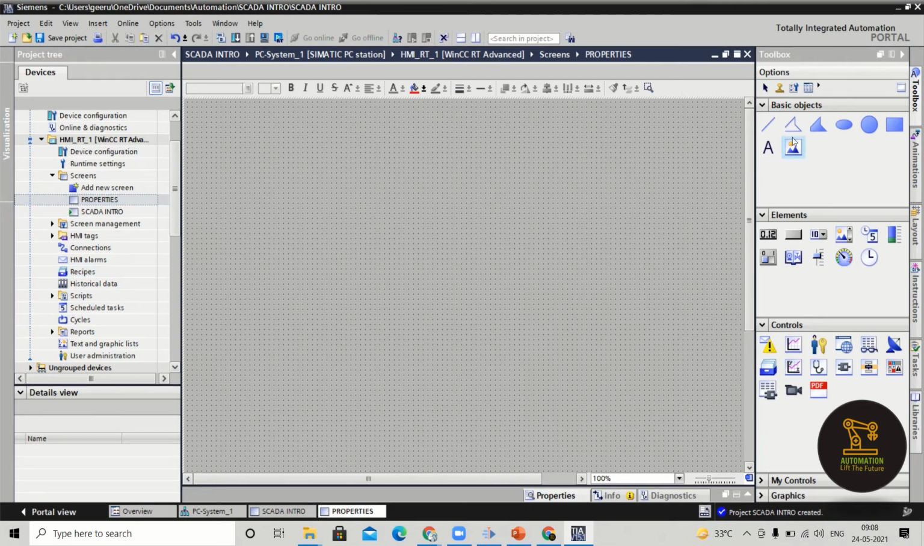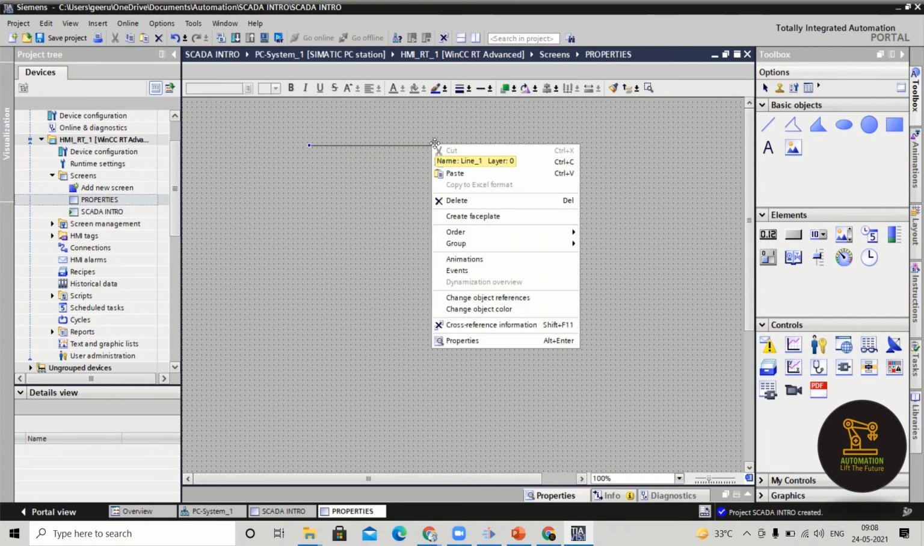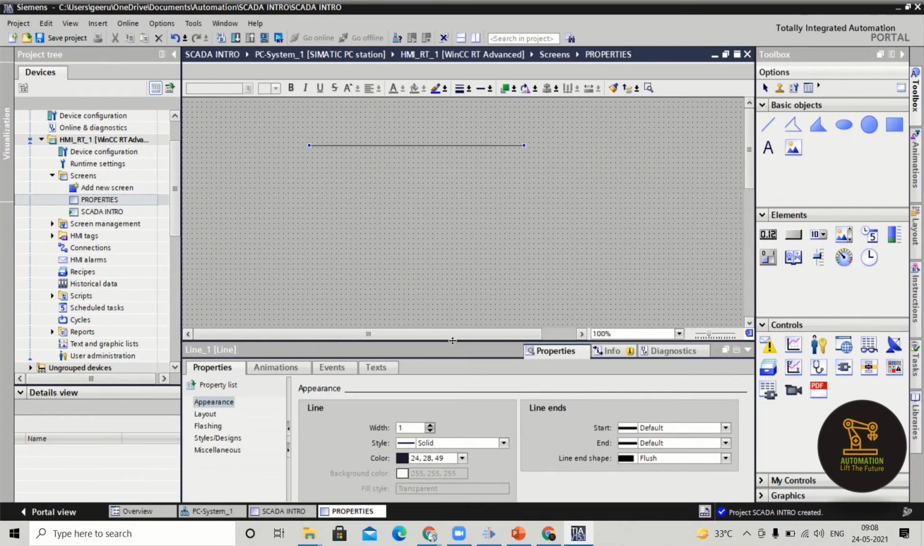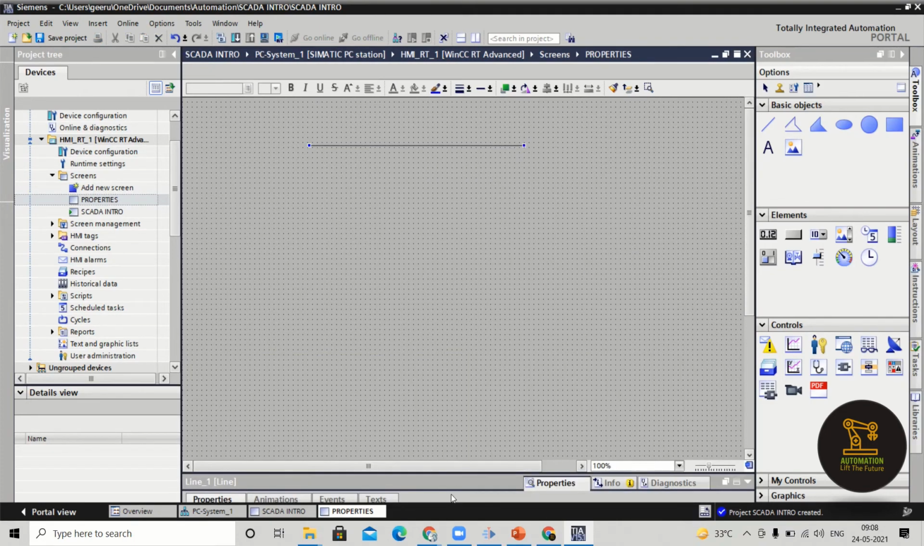Suppose I am taking a line. So already you know about the line, I think, so that's why I have created it directly. Now right click on this. Now we will learn about properties. See, this window generally will be on the downside. We will be calling this window by two names, either the inspector window or the window to see the properties.